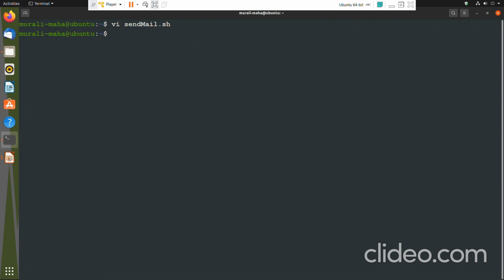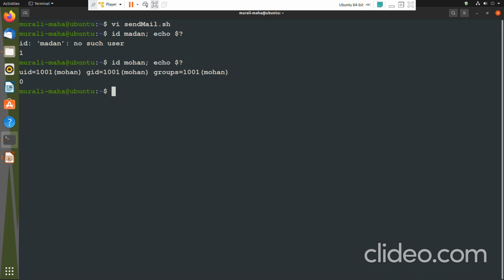For example, I am giving id Madan, then echo $?. It says no such user, and it returns 1. Now I am giving id Mohan. Yes, user Mohan is there in the system and hence it returns 0. So this is one way of checking whether the user exists. If the user exists, it would assign the value 0 to $?.